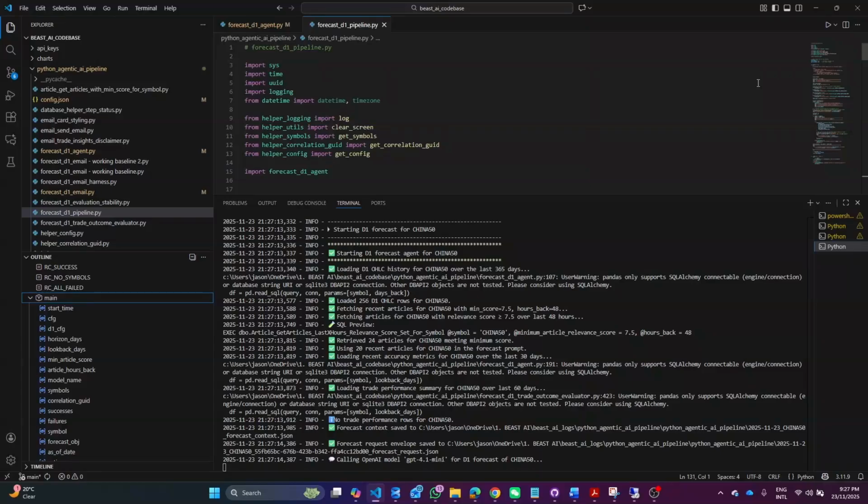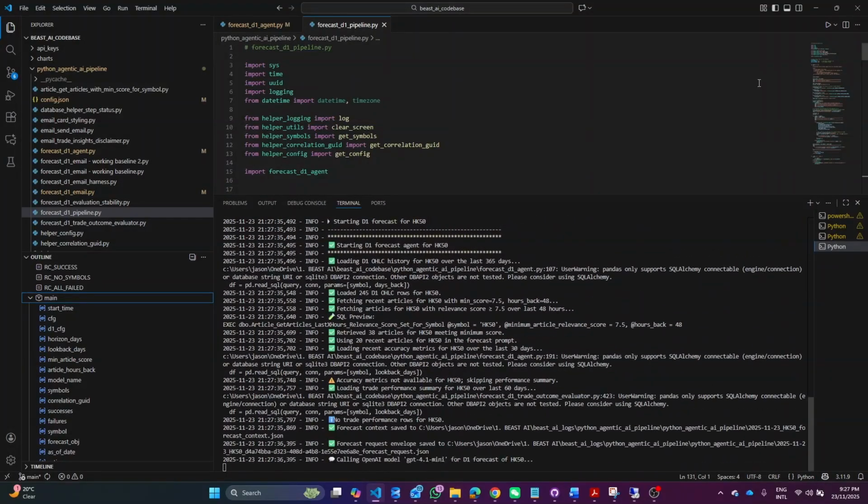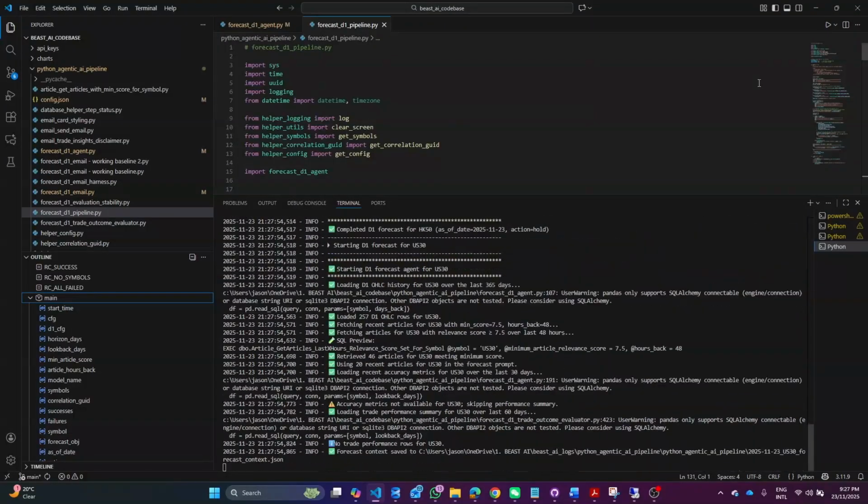It's doing various things. So basically, it's the brain. It's acting like a person doing research. It's a researcher going and doing sophisticated research using artificial intelligence to pull the information that I've made available to it, and use it to work out how to trade these indexes. Should we enter trades? Should we hold trades? Should we sell? Where should we put our stop losses and take profits? And also it gives me a 14-day forecast as well.